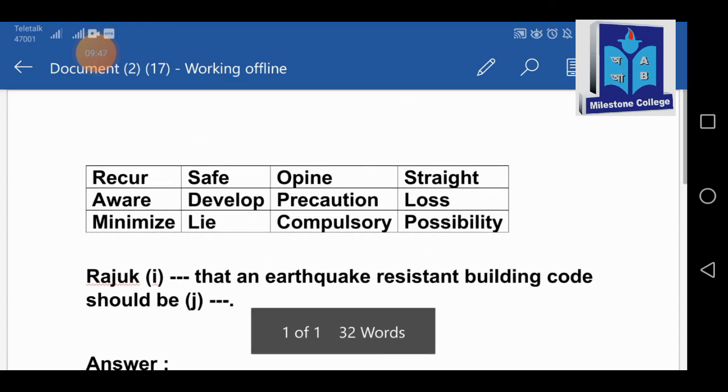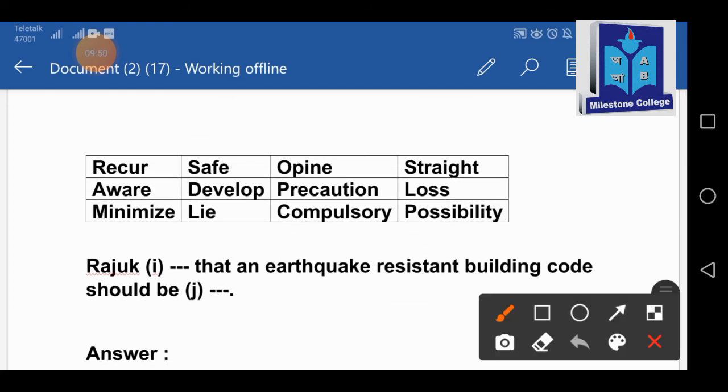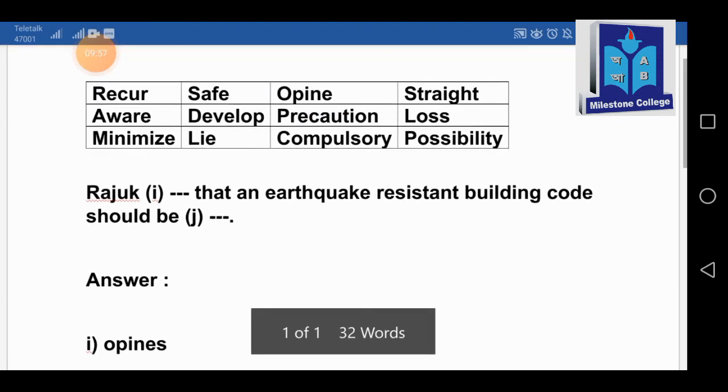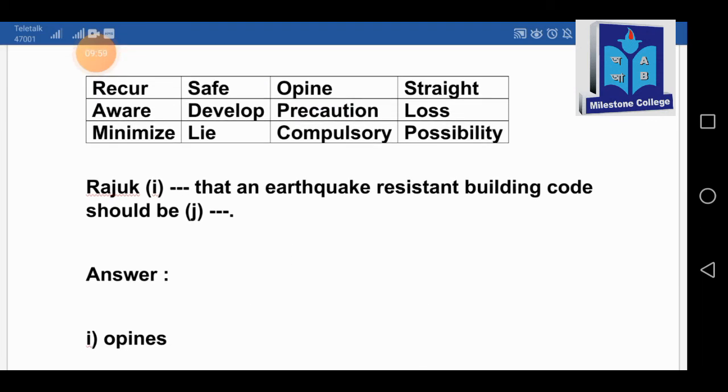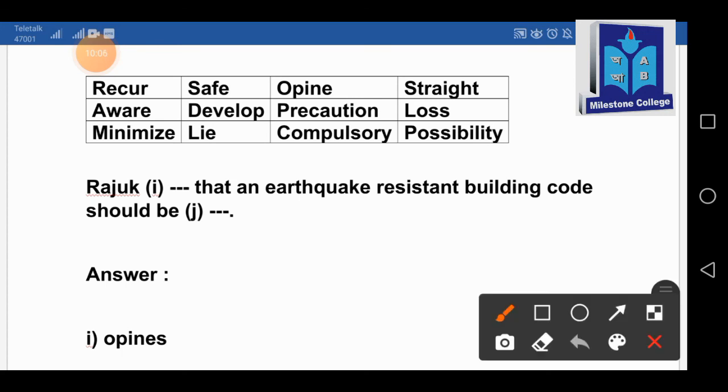Opine. Opine is the verb there. Rajuk opines that. So the answer will be opines. We have got our first answer there. Rajuk opines that an earthquake resistant building code should be. And the last one, number J, there you see should be. As we all know, after be, been or being, we have to give the past participle form of the verb, or the V3 form of the verb.